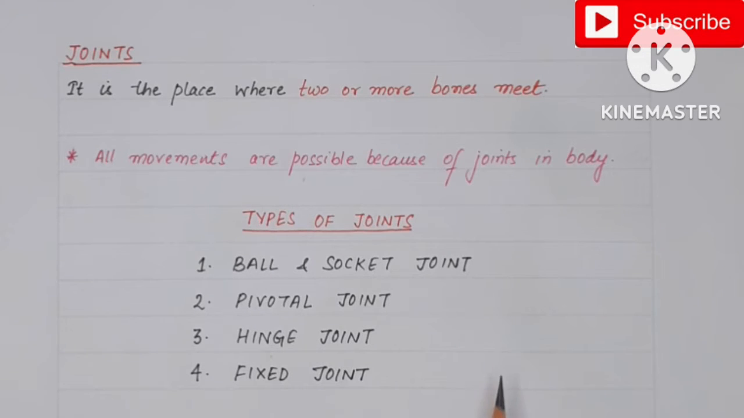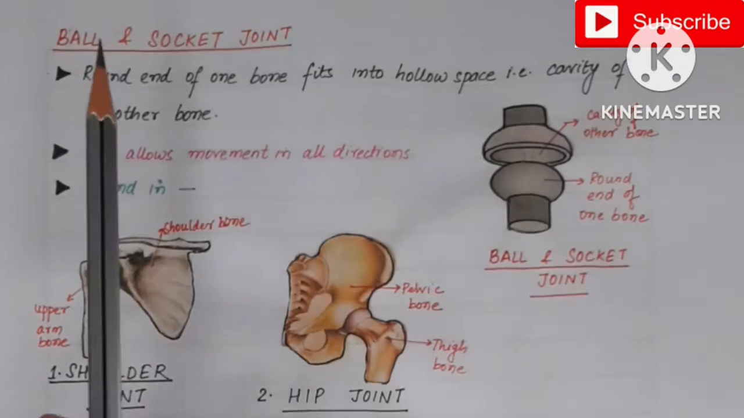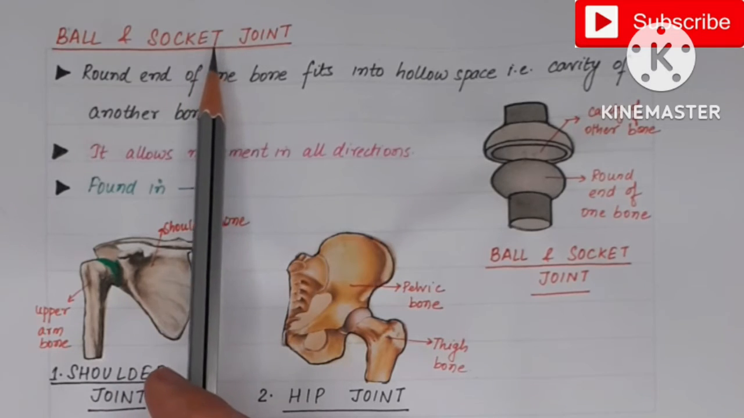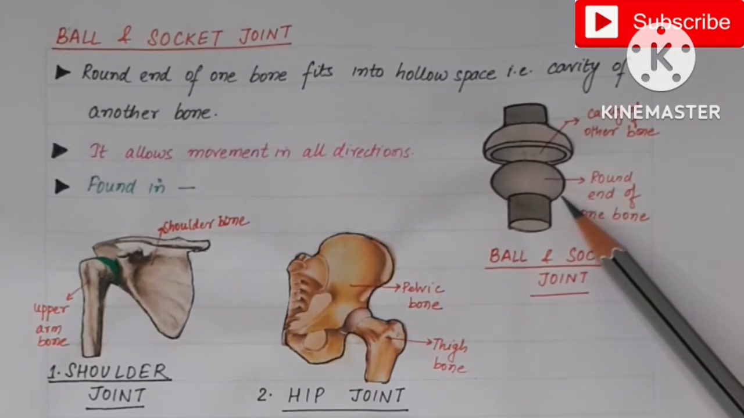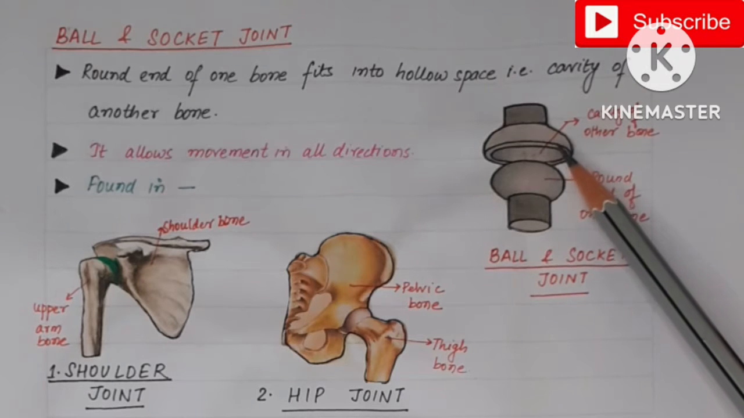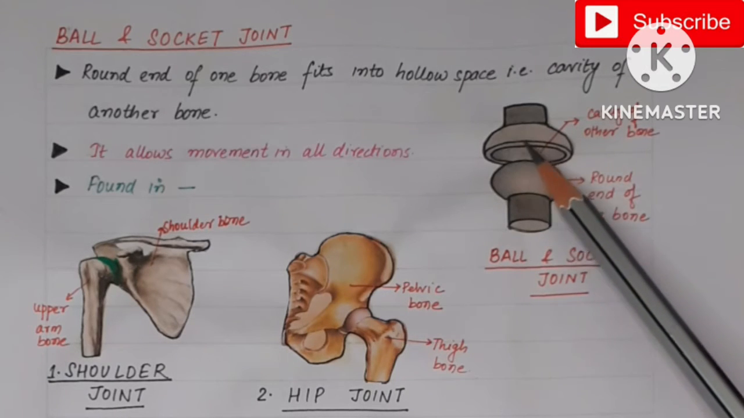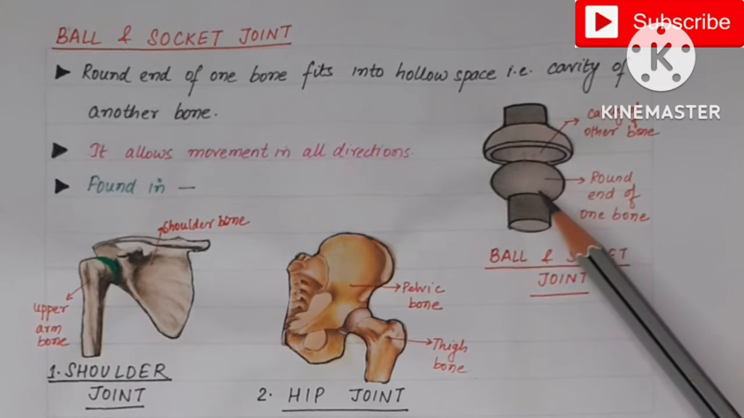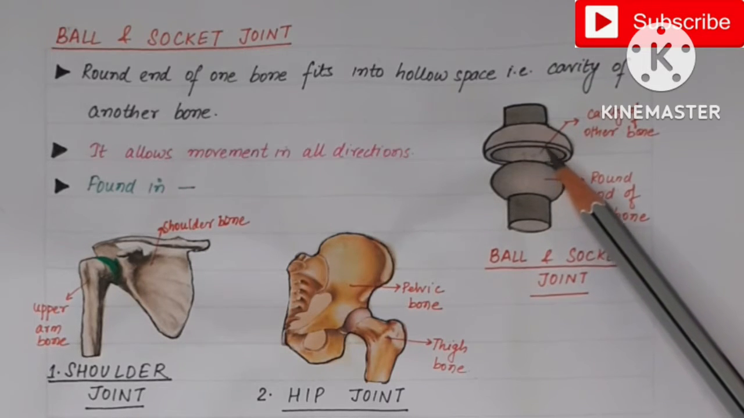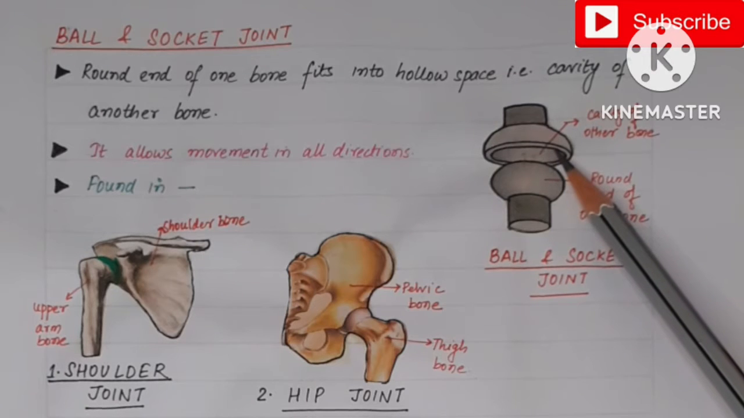We will read about all these joints in detail. Now the first joint is the ball and socket joint. What is in a ball and socket joint? The end of one bone is round in shape, and the end of the other bone is in the form of a cavity, that is, a hollow space. So the round end of one bone fits into the hollow space, that is, the cavity of another bone.